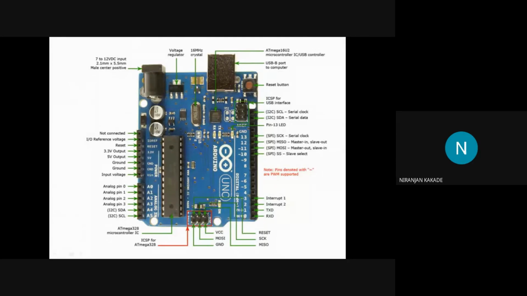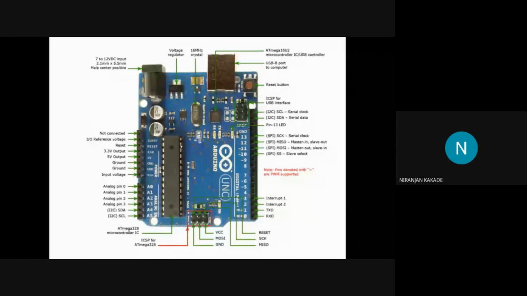The RX and TX pins are over here, which can also be used as digital pins 0 and 1. So 0 is RX and 1 is TX. What is RX? It is the receiver pin, and TX is the transmitter pin. What RX and TX do is, when we upload a code, it is actually receiving a signal from this port.